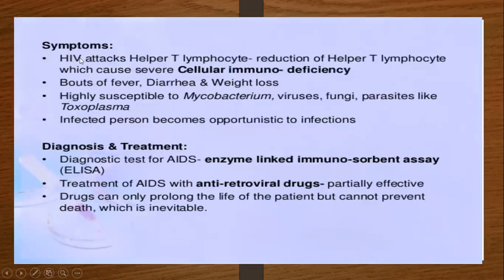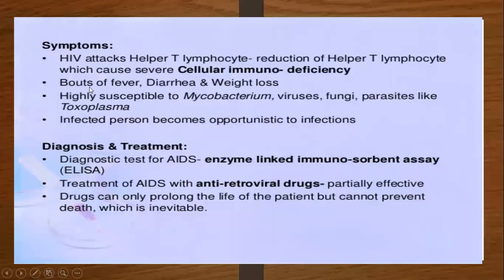Symptoms. The HIV patient shows the following symptoms. HIV attacks the helper T lymphocytes and reduces their number, which causes a severe cellular immunodeficiency. So HIV directly attacks the T helper cell, and due to that the T helper cells in our blood are reduced, and cellular immunodeficiency is caused. This is the first type of immunodeficiency.